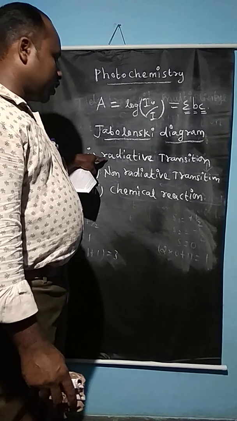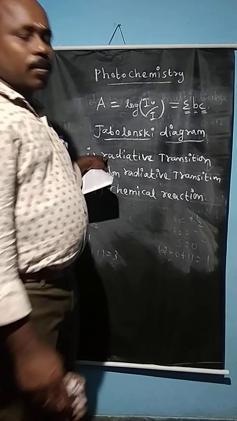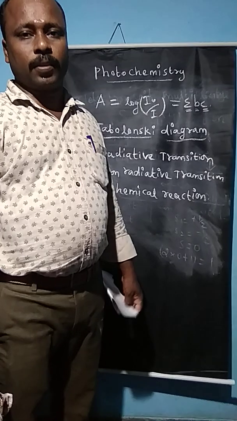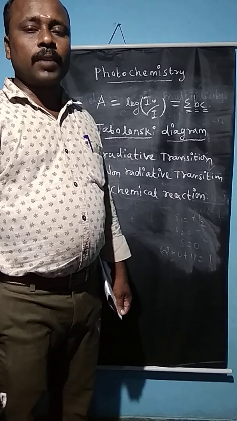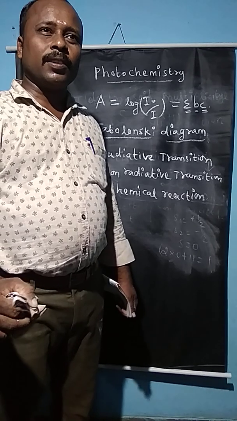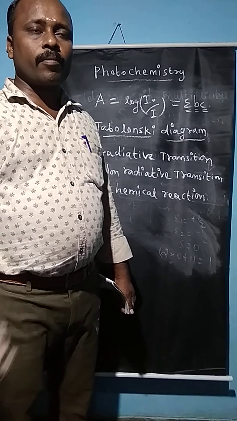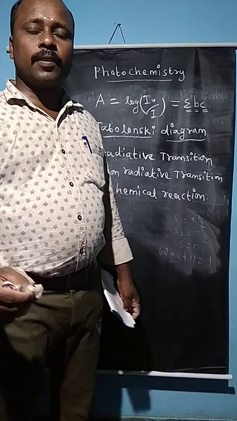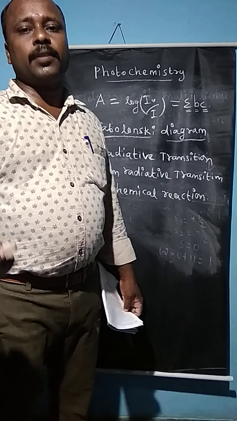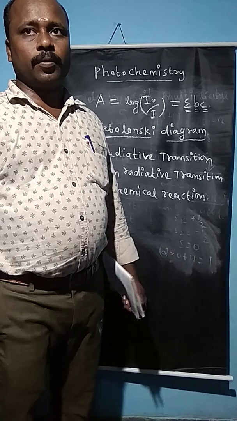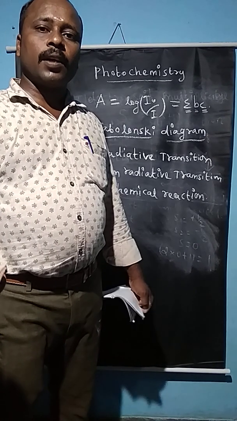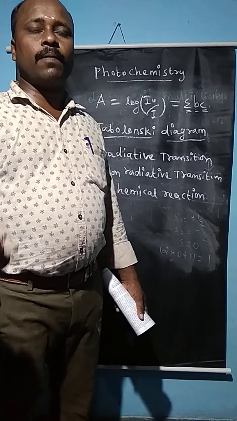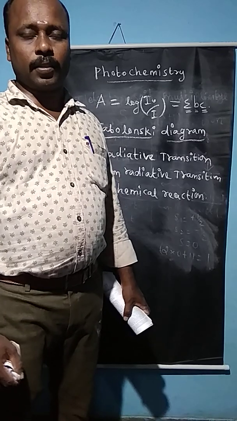First one is radiative transition. Radiative transition is of two types. The first kind is fluorescence. Fluorescence is a kind of radiation, light emitted by the molecule. When fluorescence occurs, it takes very little time, about 10 to the power minus 8 seconds.